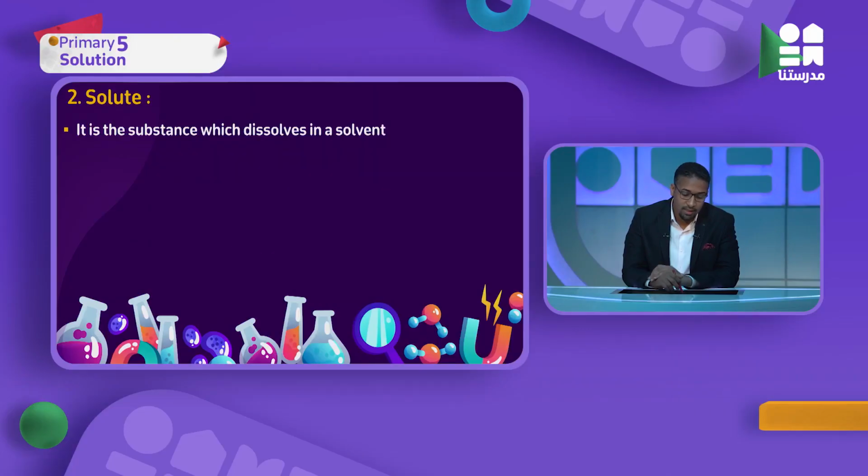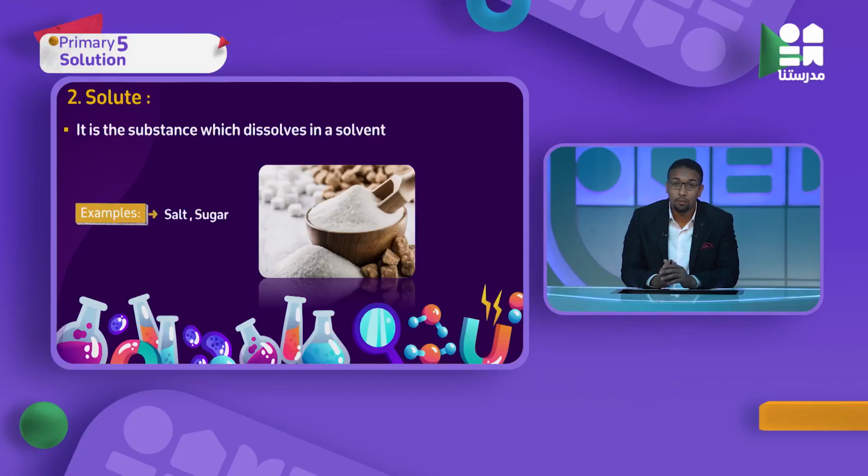Number two, solute. Solute is a substance which dissolves in solvent. Substance like what? We said salt before. Salt is a solute. Examples: salt, sugar, and all of them are solutes. Why? Because they dissolve in solvent, like water or alcohol or something else. So they are solutes.